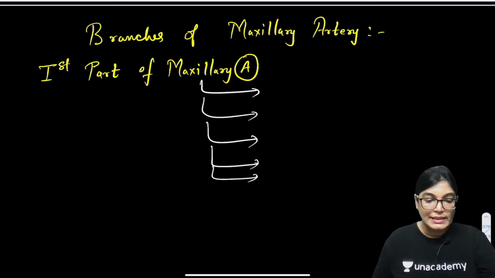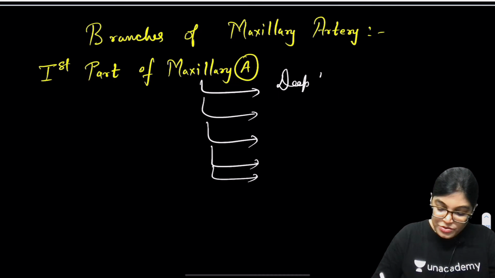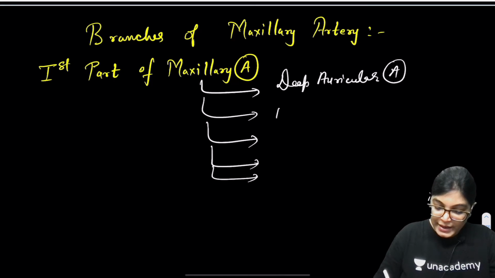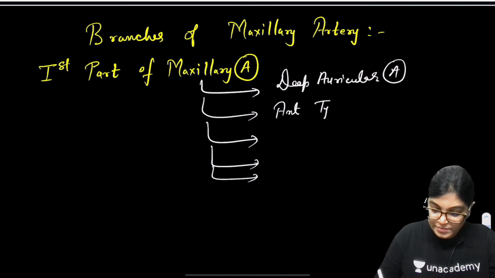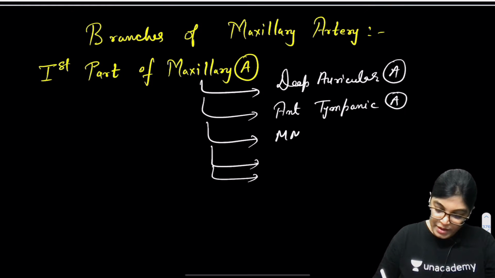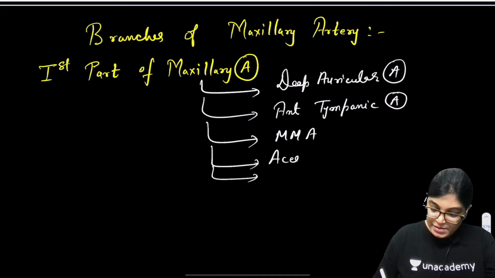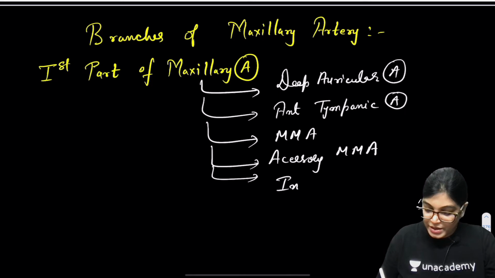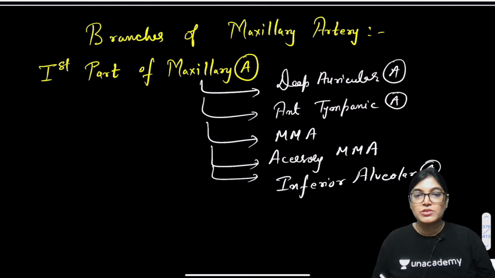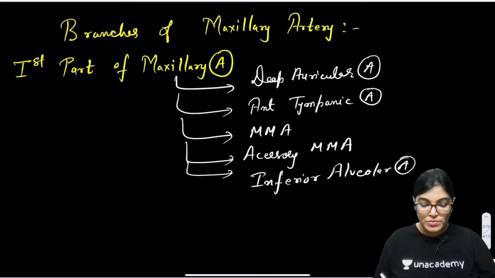The names of the arteries are deep auricular artery, anterior tympanic artery, middle meningeal artery, accessory middle meningeal artery, and inferior alveolar artery. These are the 5 branches from the first part.